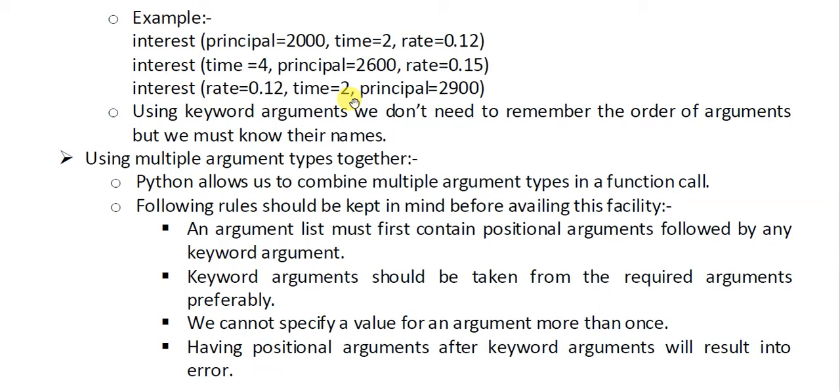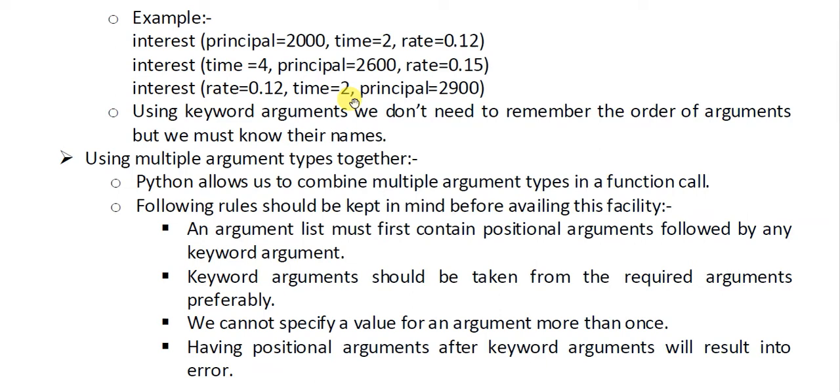Rules must be kept in mind. What are the rules? An argument list must first contain positional arguments followed by any keyword argument. That is the rule. If you are providing positional arguments, meaning those for which you are neither providing a default value nor using a name, those variables must be at the first because they will be copied place by place. First value, first parameter, second value, second parameter. So this will be the pattern in positional arguments. All the positional arguments must be at the beginning followed by any keyword argument.